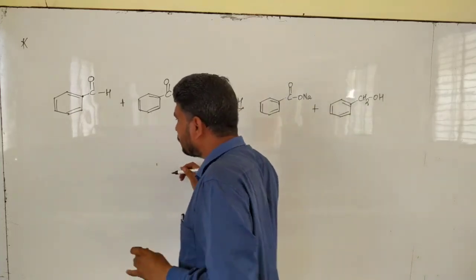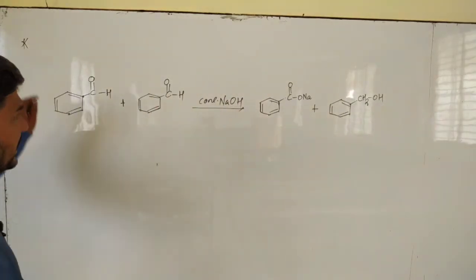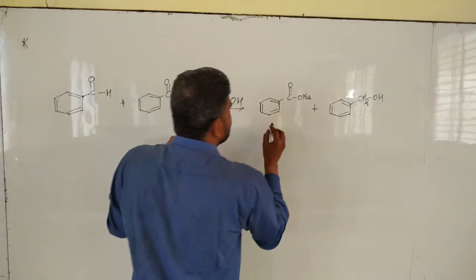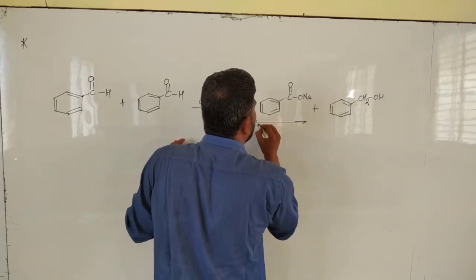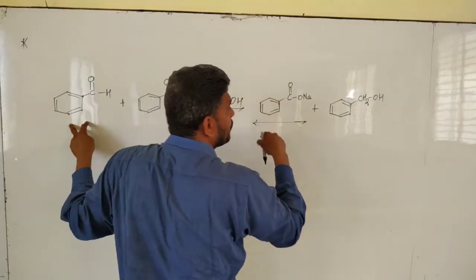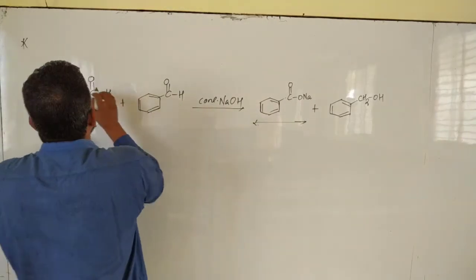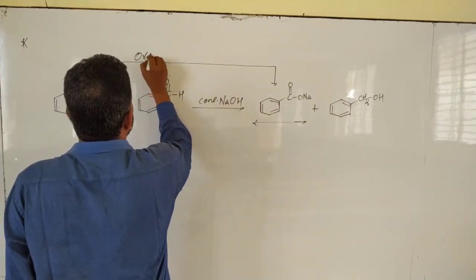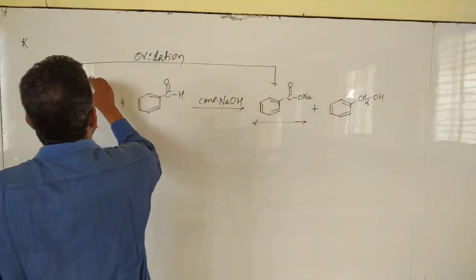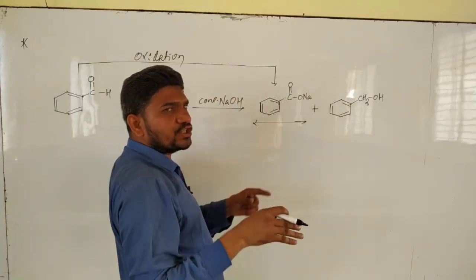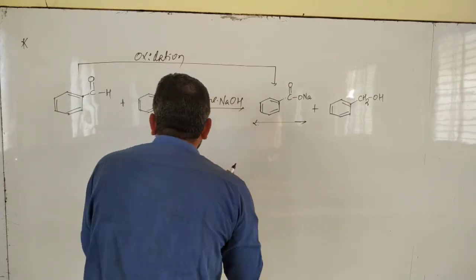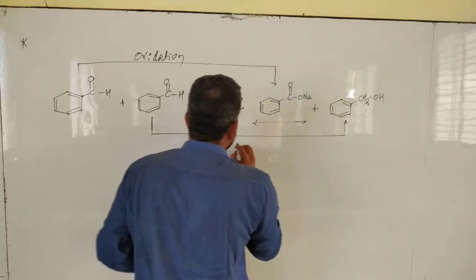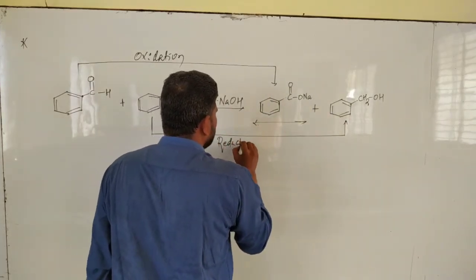See, one thing I told you over here: simultaneous oxidation and reduction takes place. You should tell me which one undergoes oxidation and which one undergoes reduction. See, the formation of this sodium salt of carboxylic acid is nothing but an oxidation process. Over here only one oxygen is there, and you added one more oxygen. Addition of oxygen is known as oxidation. Okay, and the other molecule undergoes reduction. That I told you. How? Aldehyde is converting into alcohol.